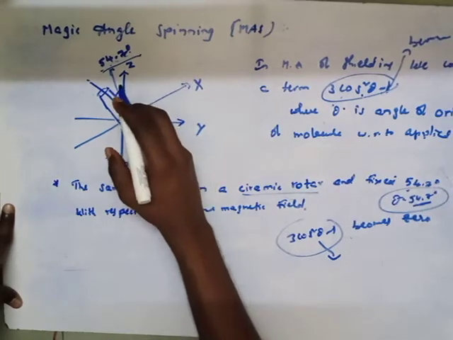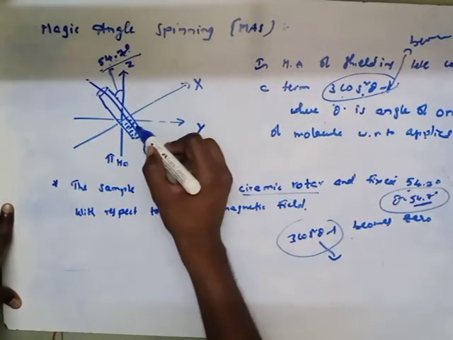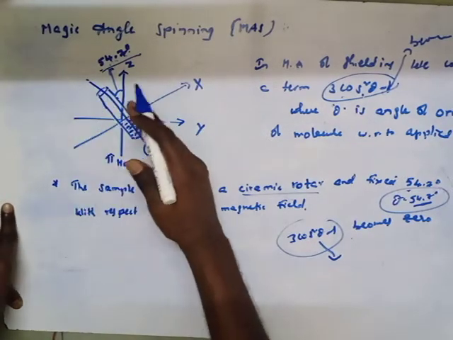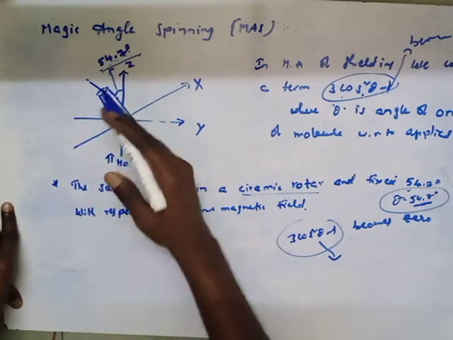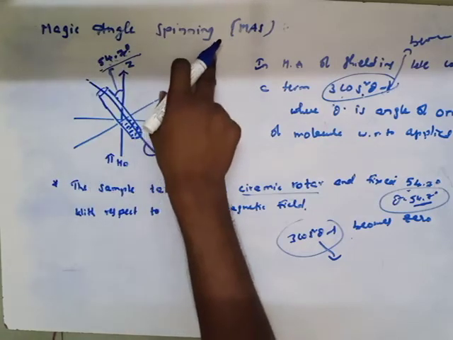So by the application of magic angle spinning, we can eliminate the magnetic anisotropy effect in the solid compound. This is magic angle spinning.